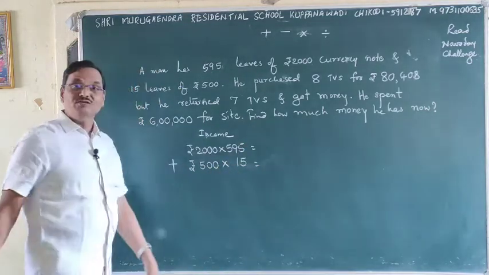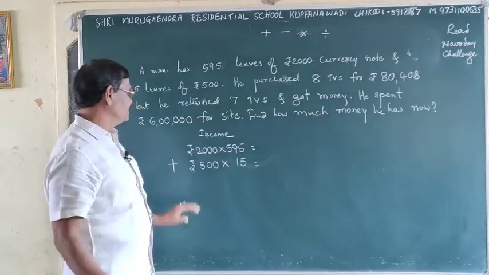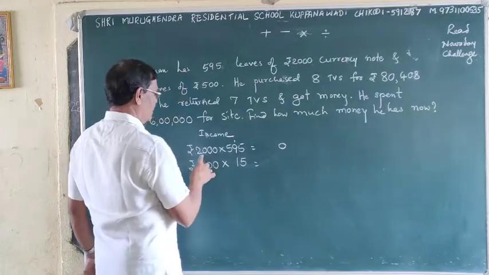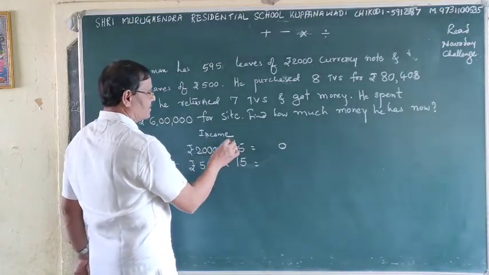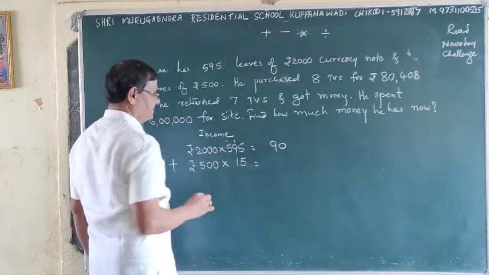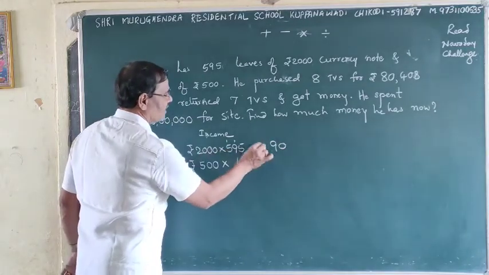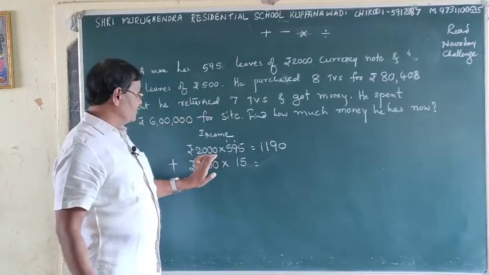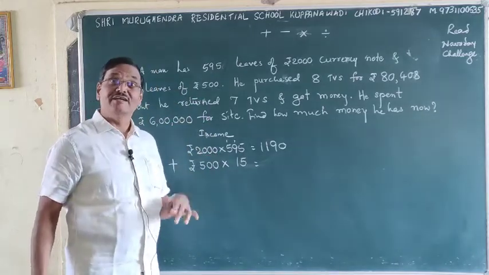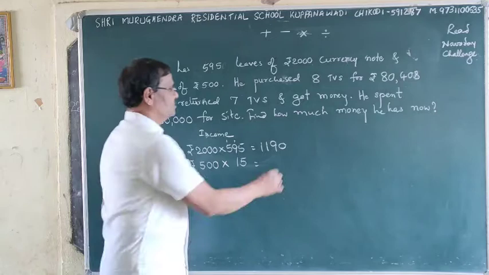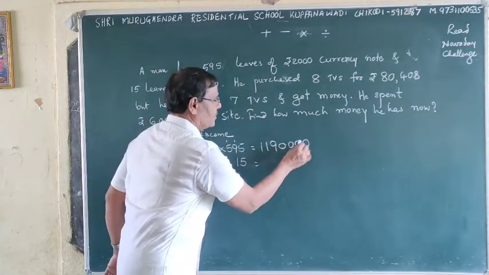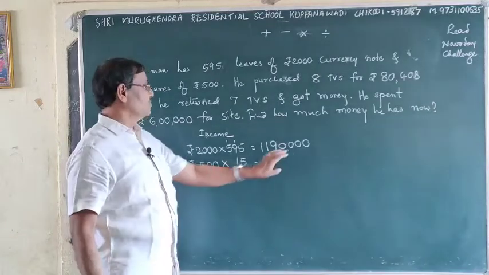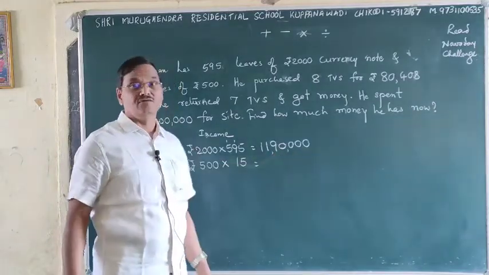See how much money he has now. 2 5s are 10, 2 9s are 18 plus 1 is 19, 2 5s are 10 plus 1 is 11. As I taught you, these zeros should be counted and put. So how much money does he have? 11 lakh rupees, and even 90,000 also.